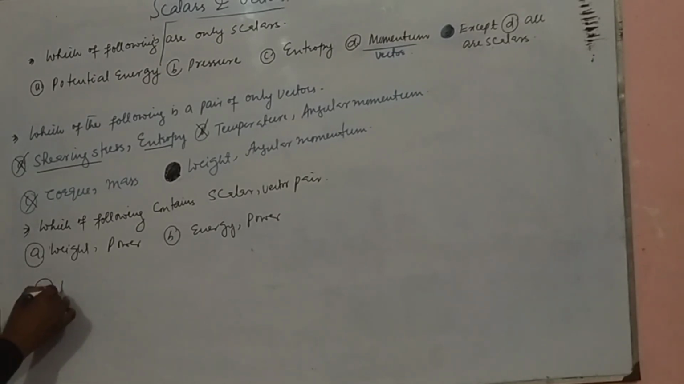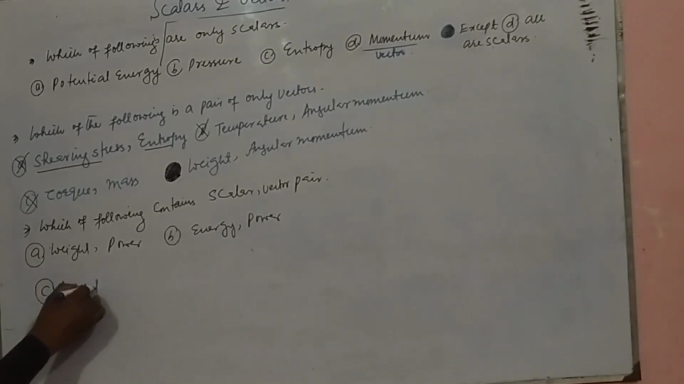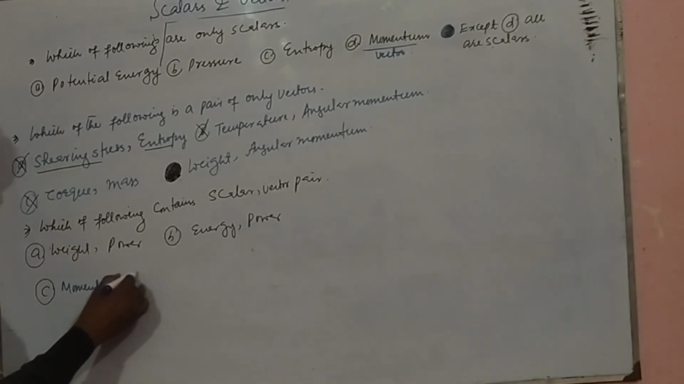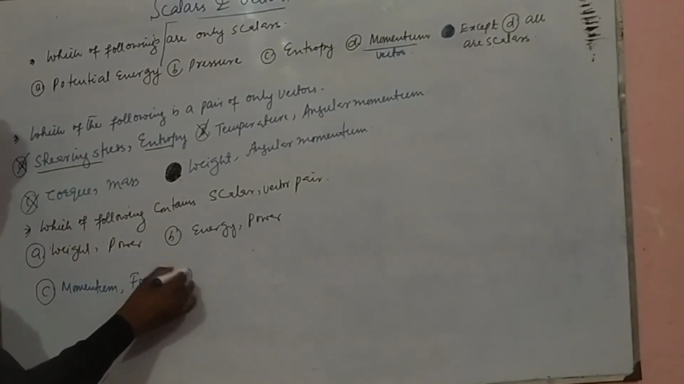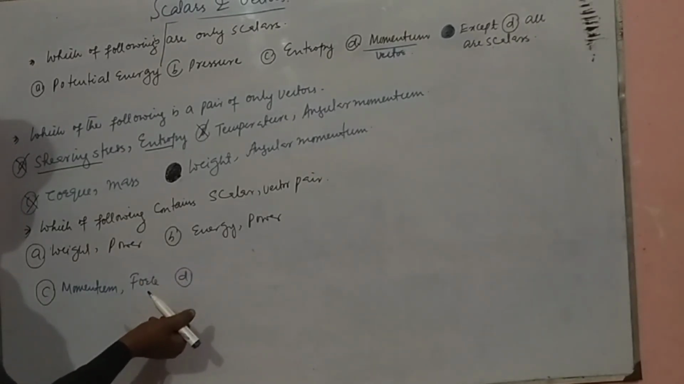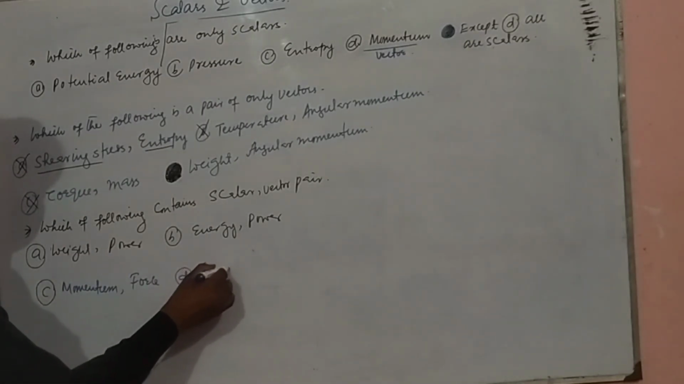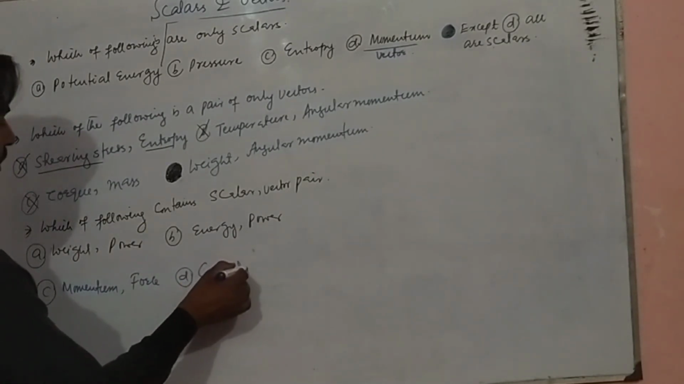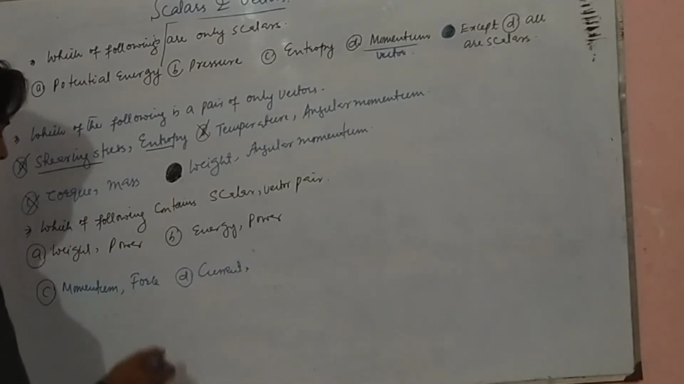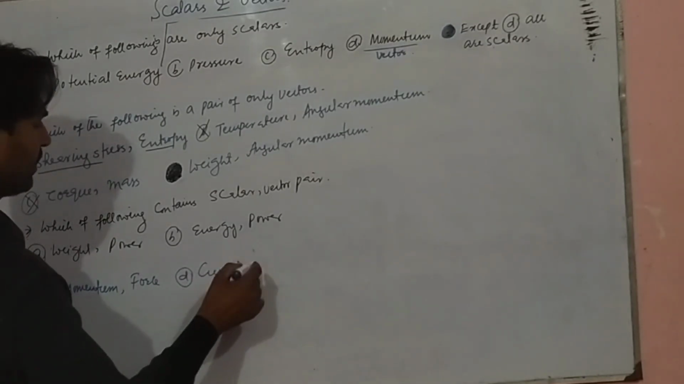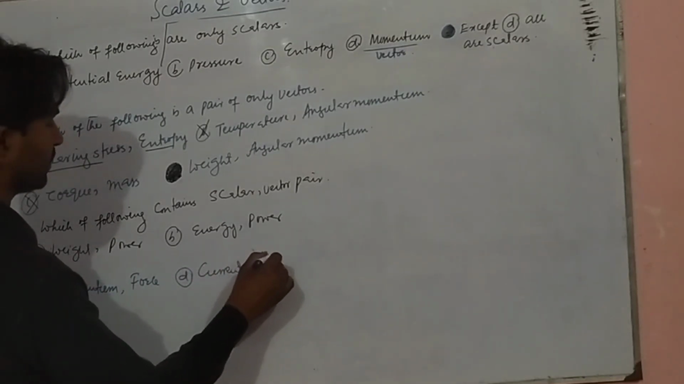Option C is momentum and force, or option D, let's say current and, let's say, momentum.